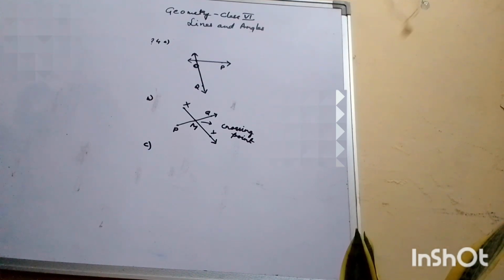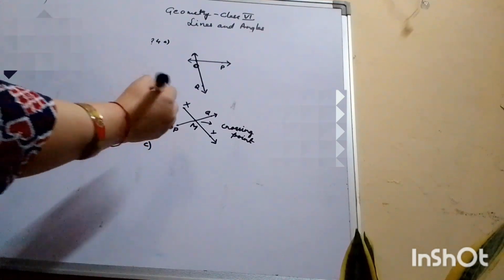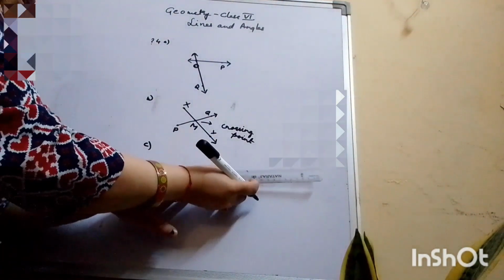Line L contains points E and F but not D. So we draw the line.